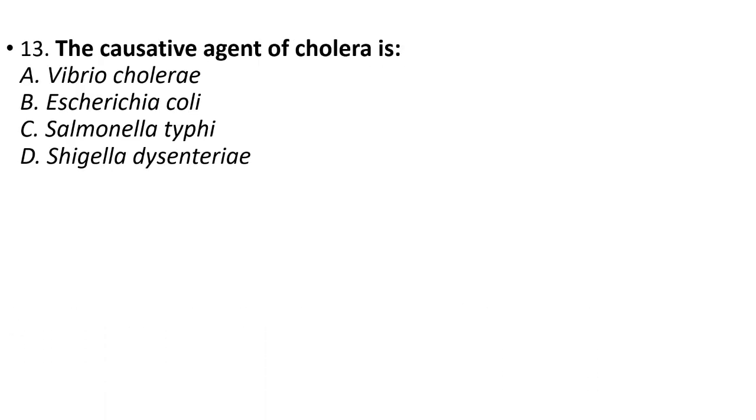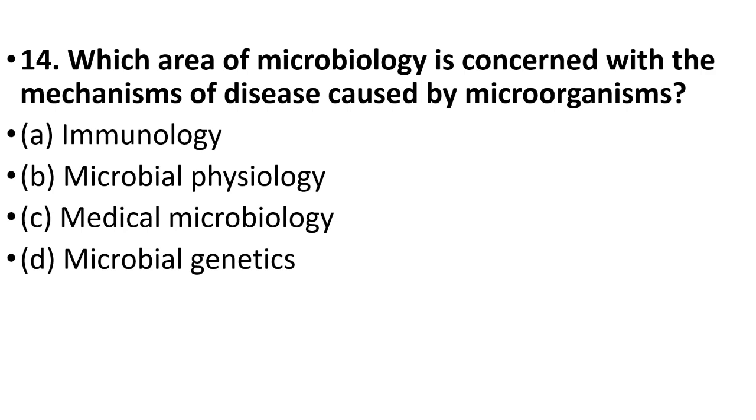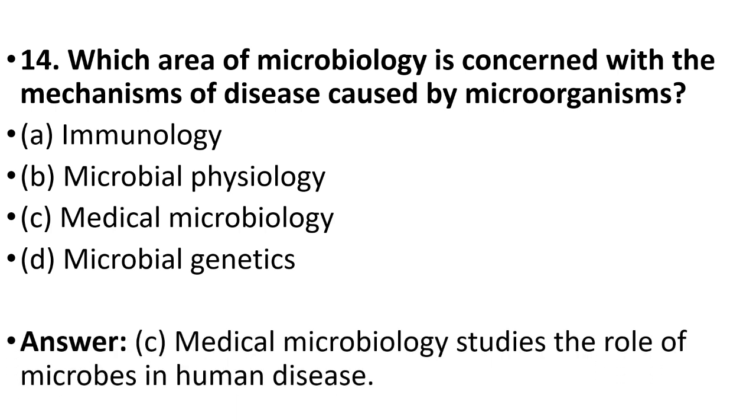Thirteenth question: the causative agent of cholera. Vibrio cholerae, E. coli, Salmonella typhi, Shigella dysenteriae. Here answer is option A, Vibrio cholerae. Fourteenth question: which area of microbiology is concerned with the mechanisms of disease caused by microorganisms? Your answer is option C, medical microbiology.